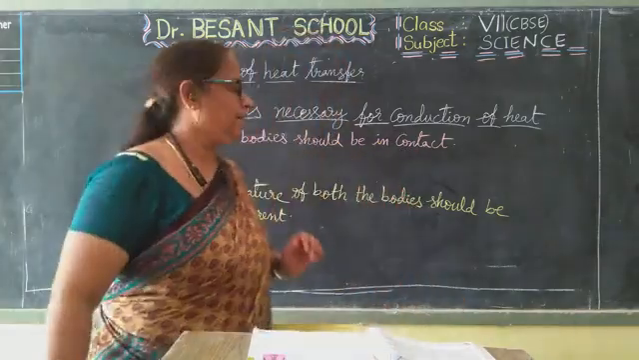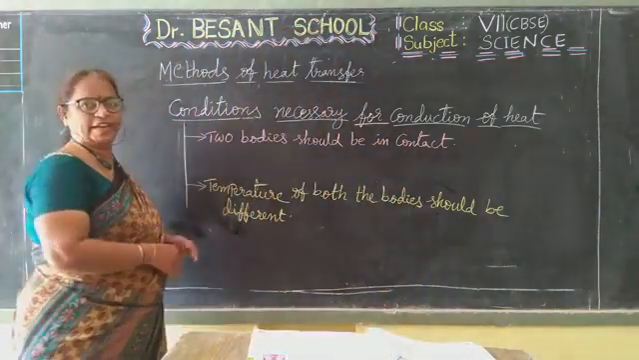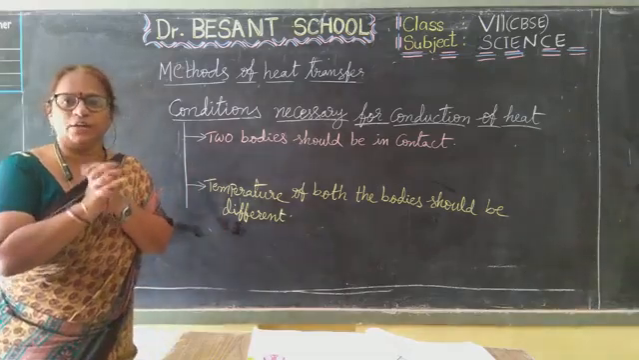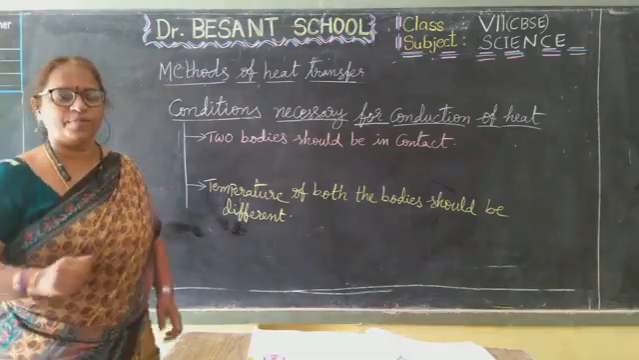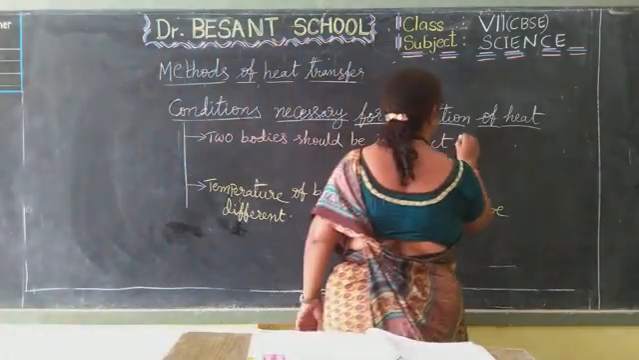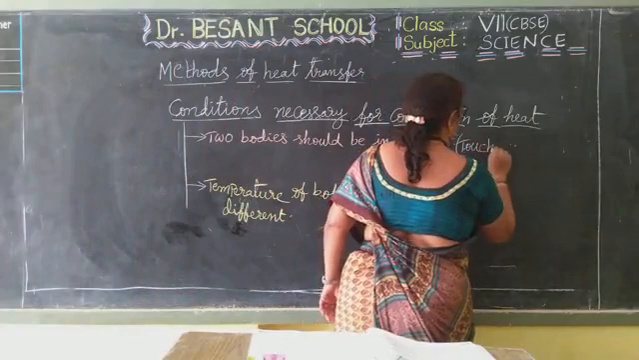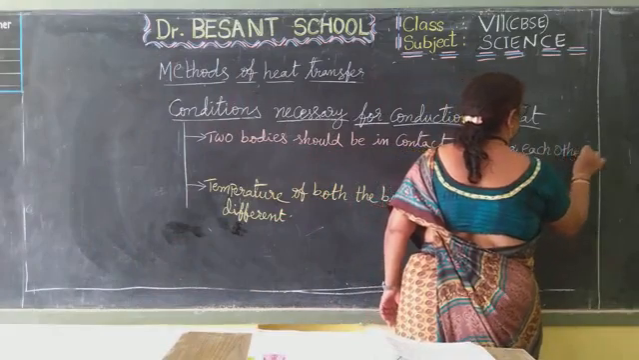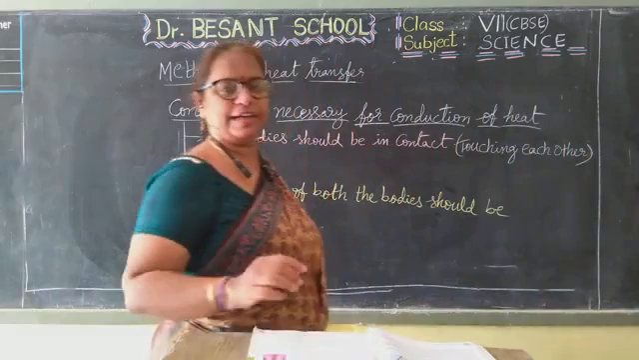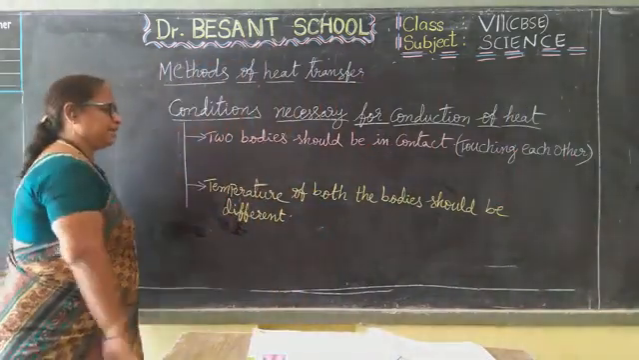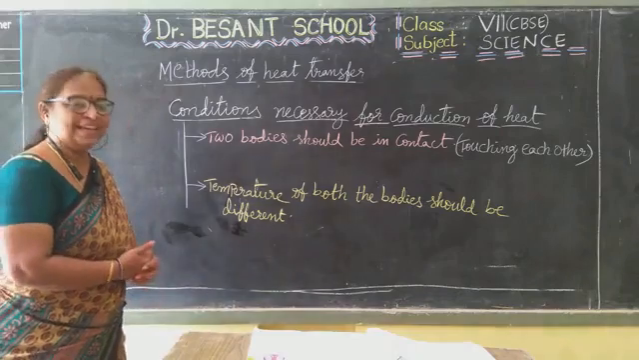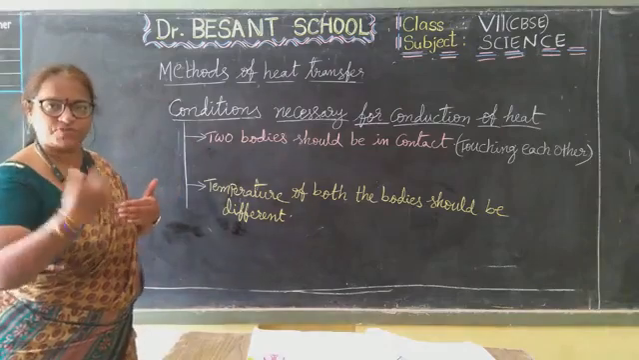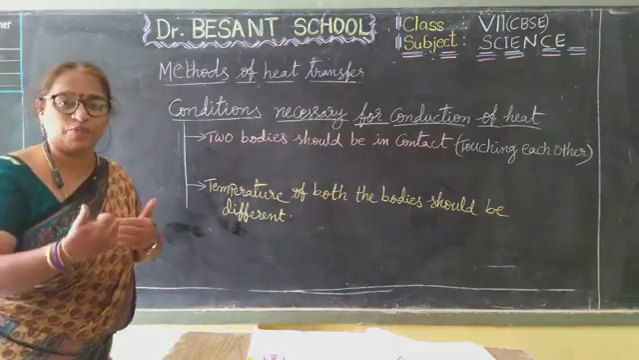Am I clear, children? And the conditions necessary for conduction of heat. Two conditions are there. One is two bodies should be in contact, should be touching each other. Contact means what? Touching each other. Two bodies should be in contact for the heat to transfer. And next condition is temperature of both the bodies should be different. The two bodies which are in contact, in which heat should transfer, their temperatures should be different.